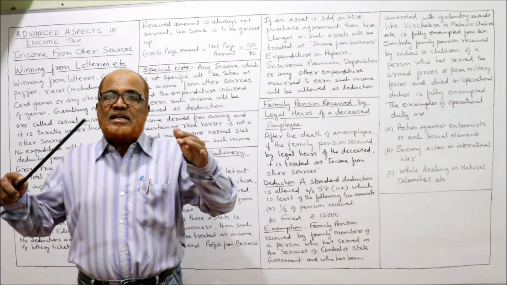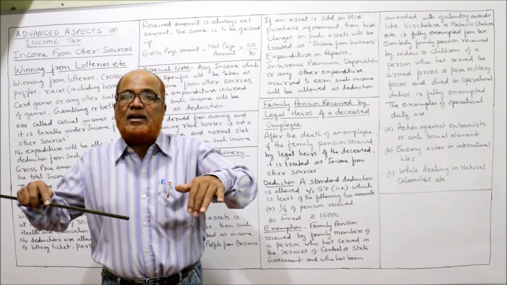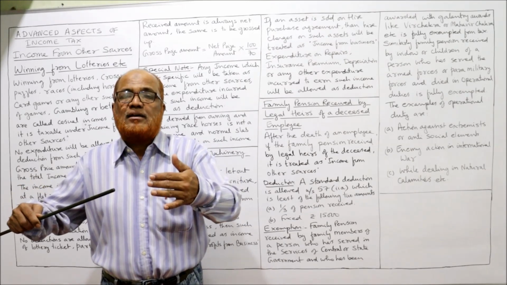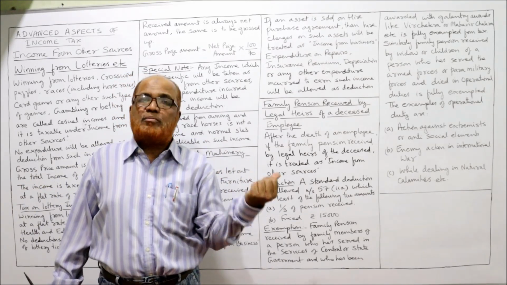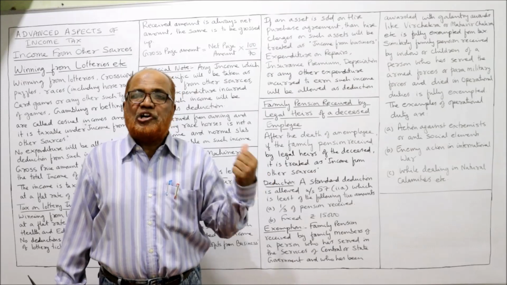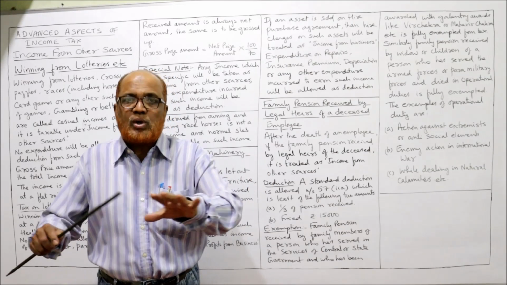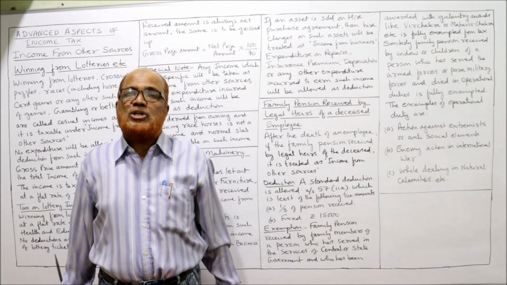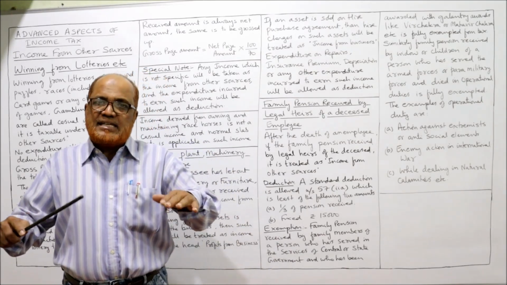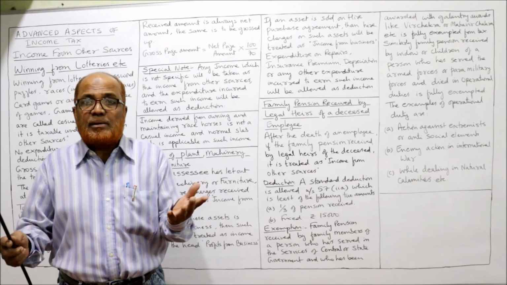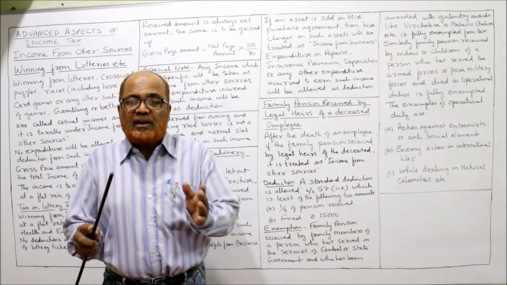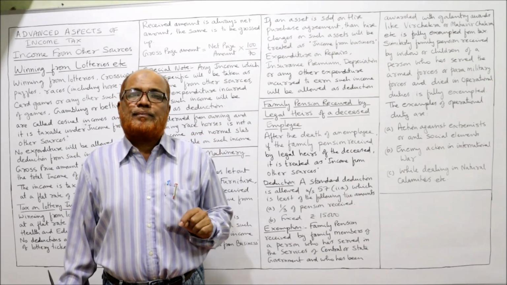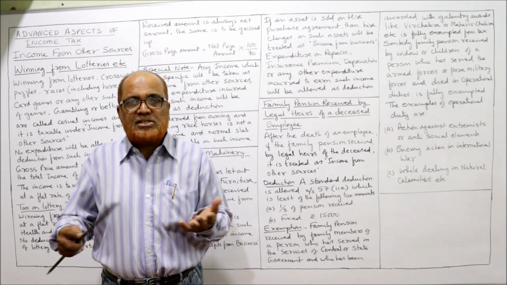A person who is in the armed forces or paramilitary forces and died in operational duties, then whatever family pension is received by the widow or children, that family pension is also exempted. Now the question is, what is meant by operational duty? If the person dies a natural death, it is not exempted, it is taxable. But if the person died in operational duties, then the family pension received is exempted.